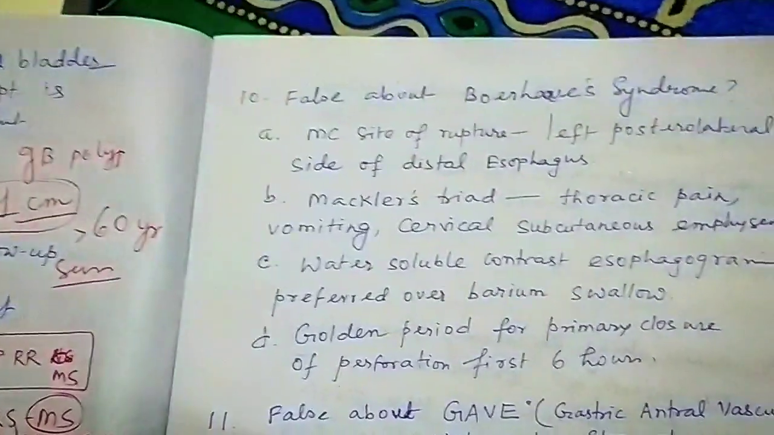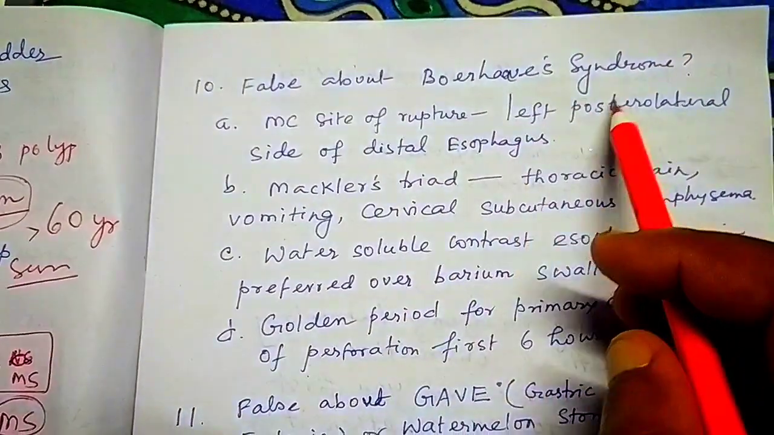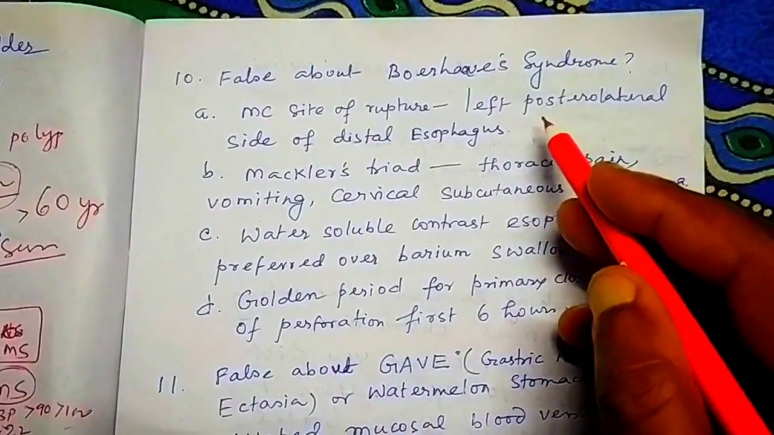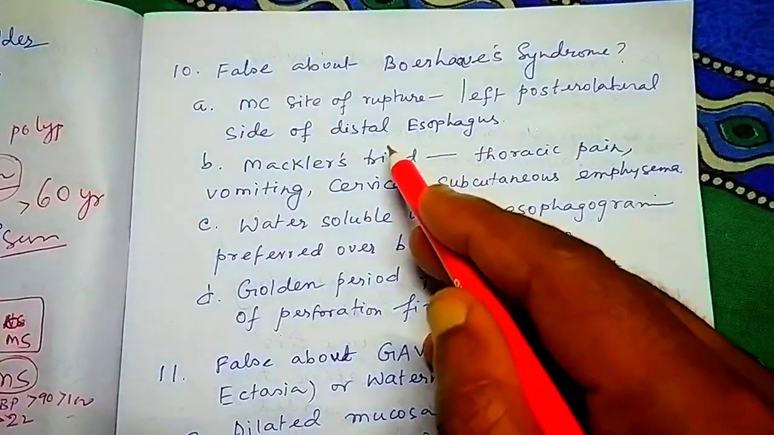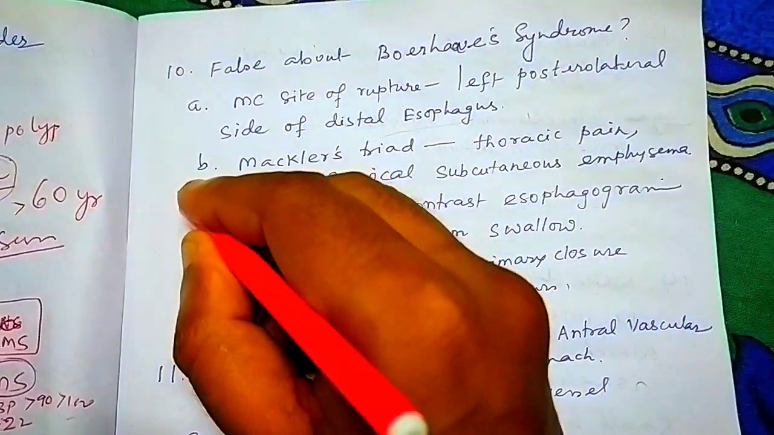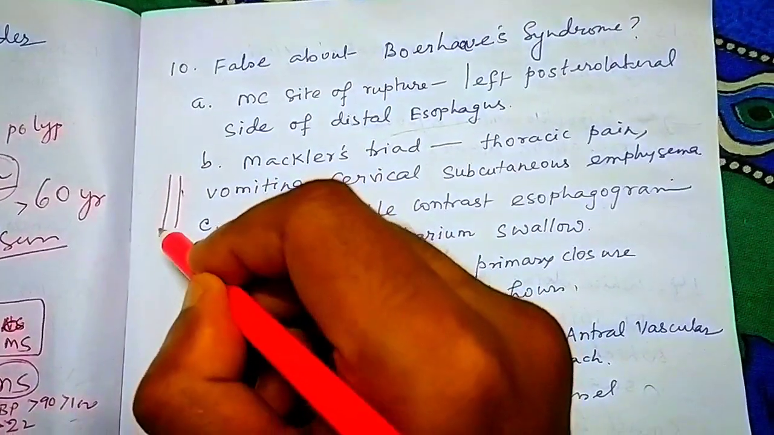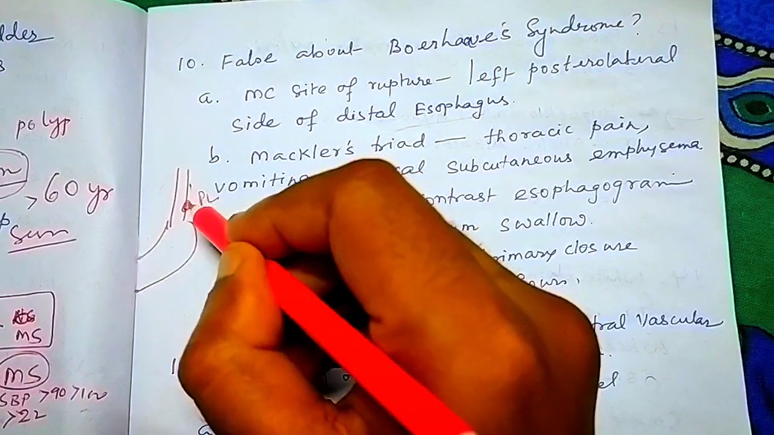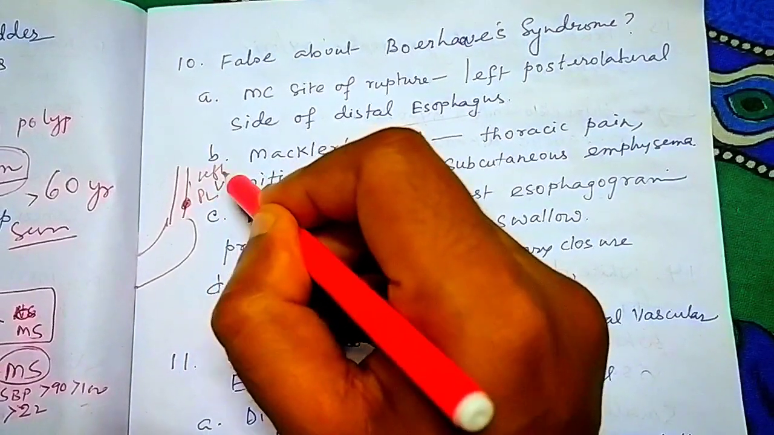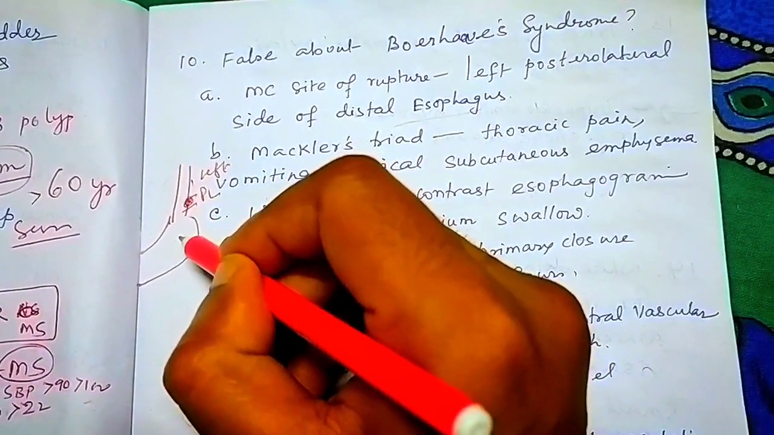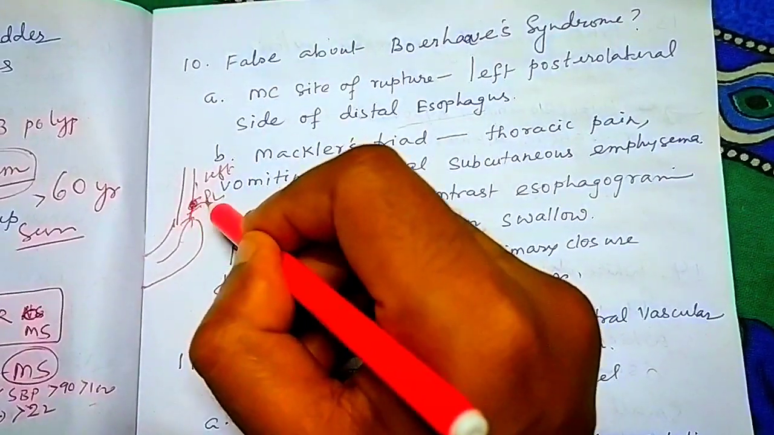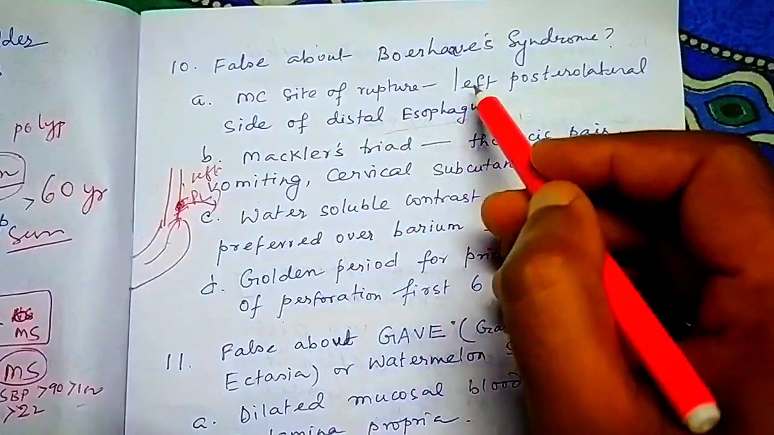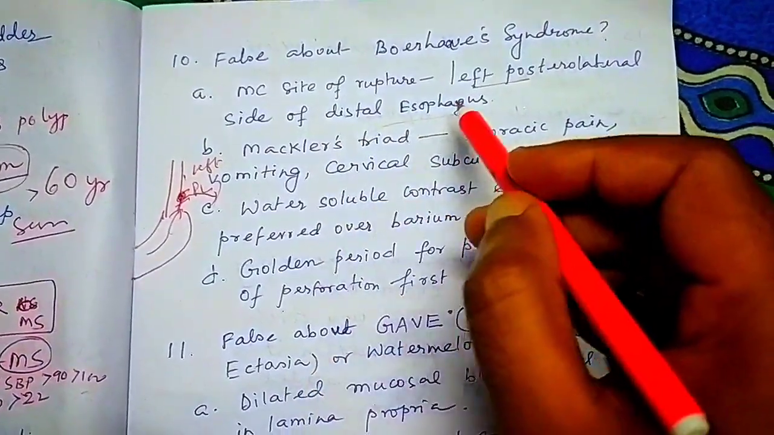Next question. False about Boerhaave syndrome. Most common site of rupture is left posterolateral side of distal esophagus. Yes. Suppose this is the esophagus and this is the stomach. This is the left posterolateral. From here, the vomitus will come out into the mediastinum. Always remember, left posterolateral side of distal esophagus.